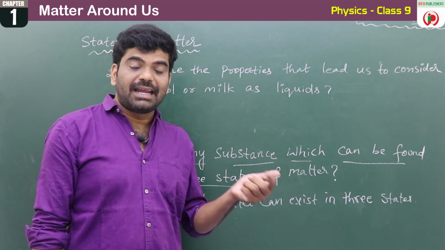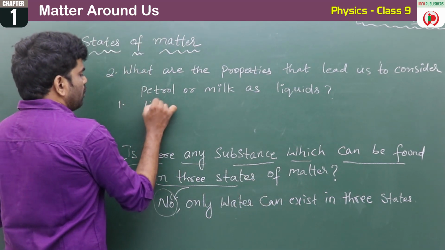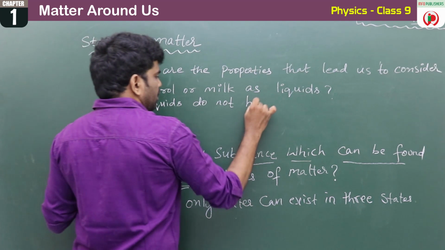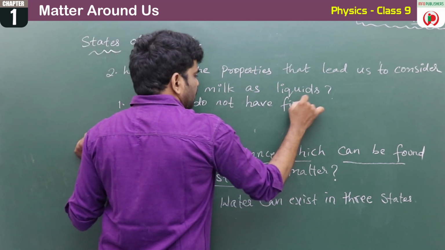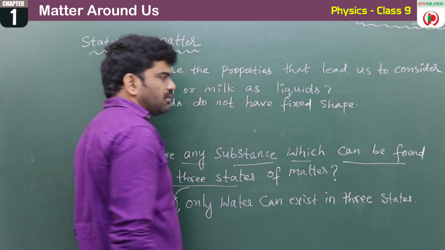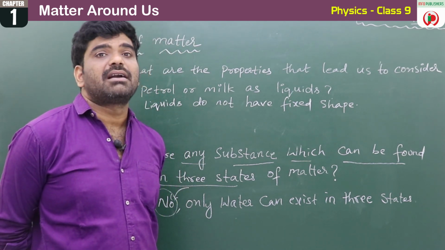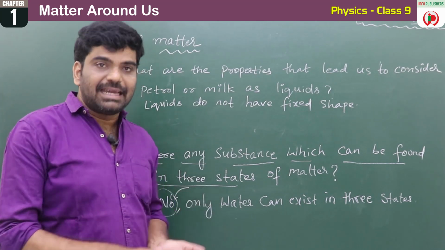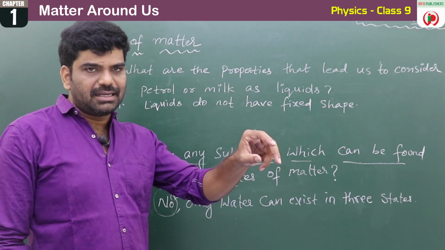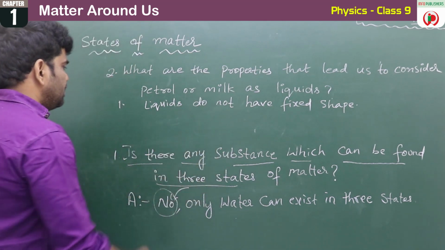But there are certain properties that we can use to identify a solid and a liquid. First one is, liquids do not have a fixed or specific shape. Children, can you tell the shape of petrol? Can you tell the shape of oil? Can you tell the shape of water? We can't tell. If you pour it into a container, it occupies the shape of the container. If you pour the water into a bottle, then we can tell the water is in the shape of the bottle. So this is the first one.